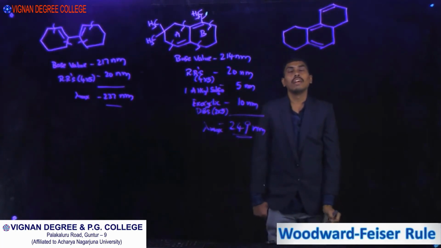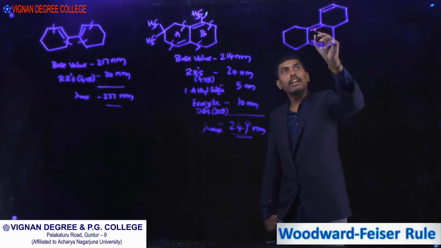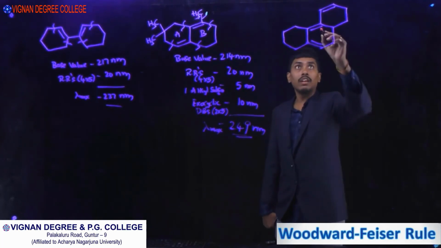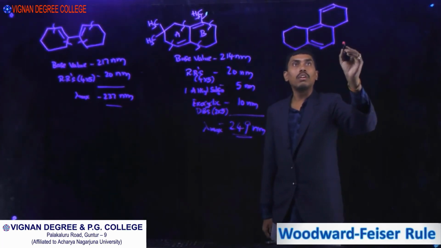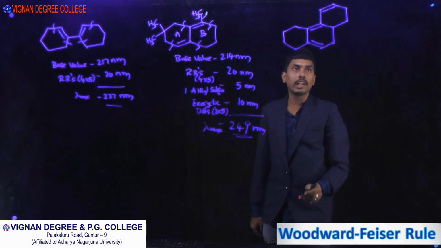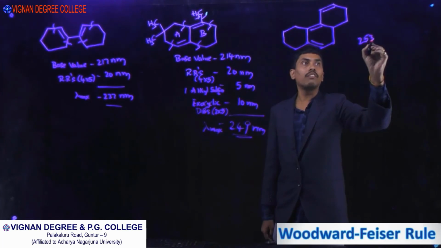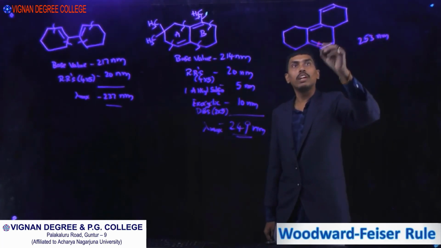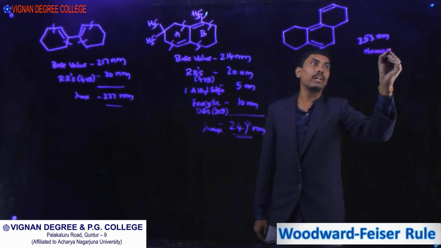If you take another example, here these two double bonds are in the same ring, called homoannular diene, and if you consider these two double bonds in two different rings, it is called heteroannular diene. If you have both homoannular and heteroannular dienes, the higher value, 253, is for homoannular diene, so we need to consider it as a homoannular diene system.